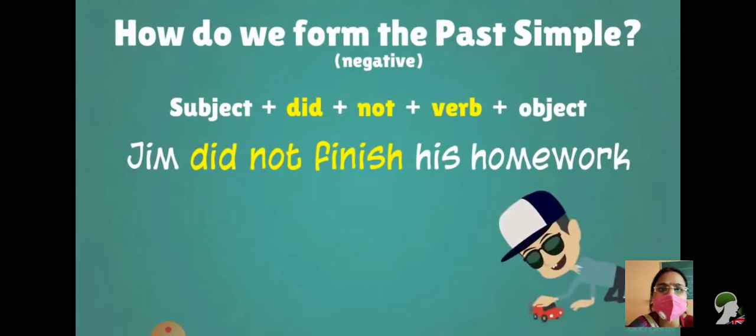Let's see the sentence. Jim did not finish his homework. So now you see Jim is playing here. How he will make the homework? So how you have made the sentence? Jim did not finish his homework.